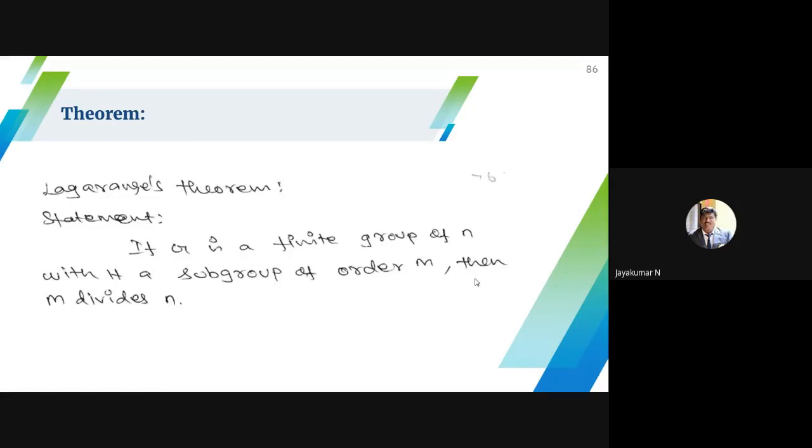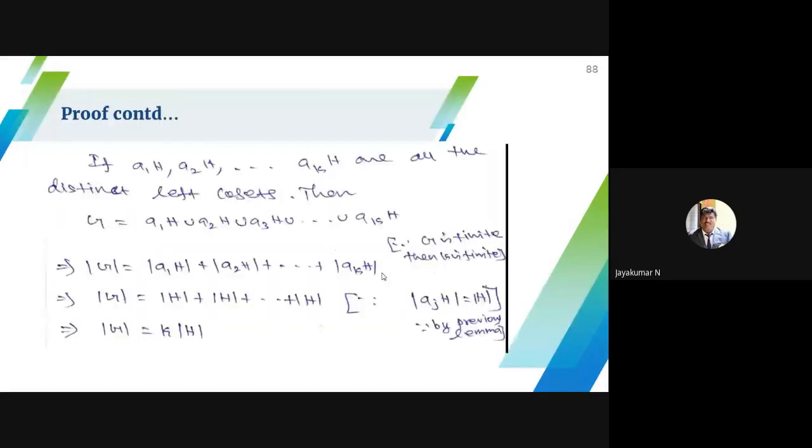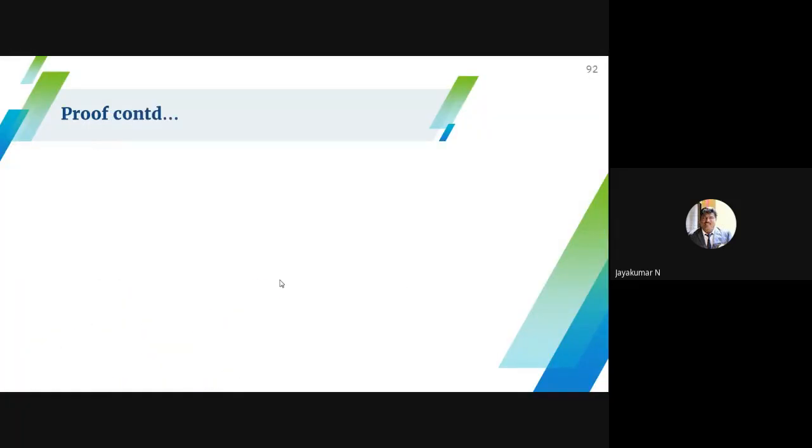Lagrange theorem, you already studied in your DM. Go through your files yourself. If G is a finite group of order n and H is a subgroup of order m, then definitely m divides n. This is not an important theorem in algebra number theory, so go through the proof yourself. The corollary: the order of an element divides the order of the group. This is also another theorem, not so important. Just go through it yourself.